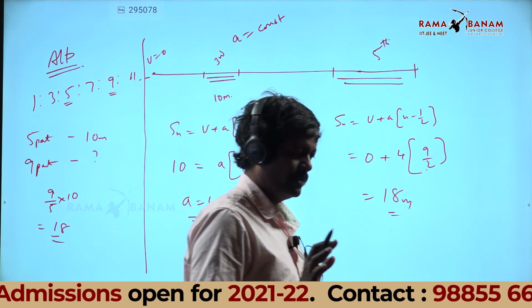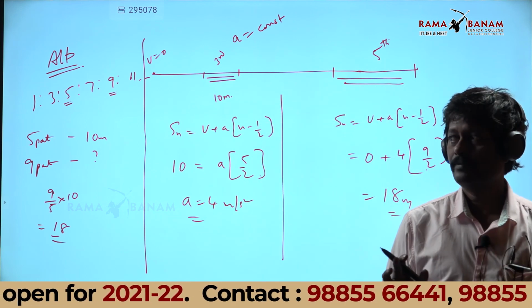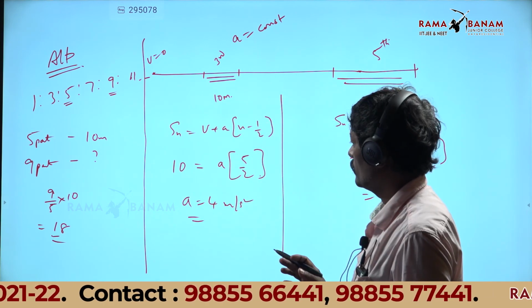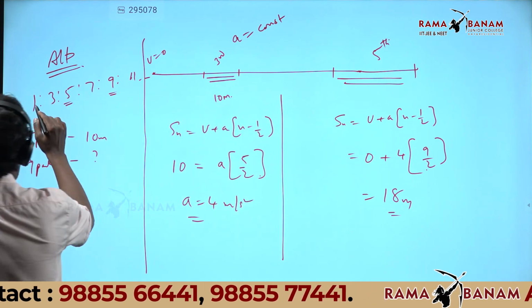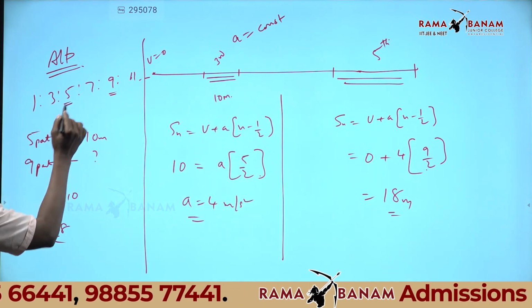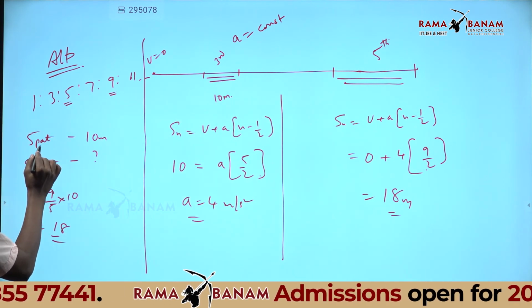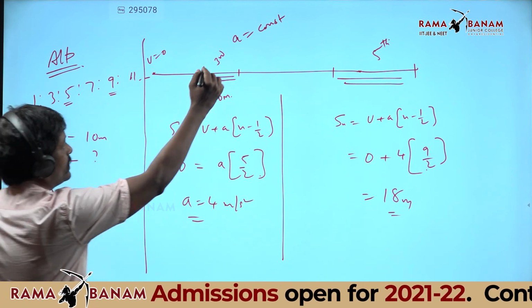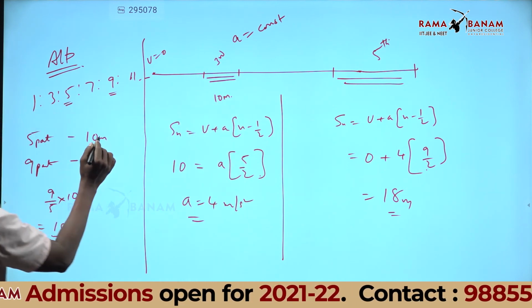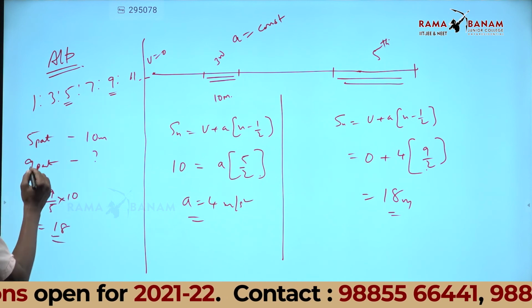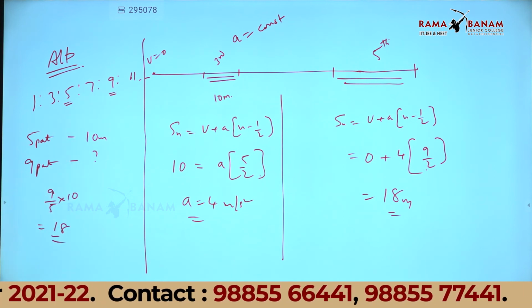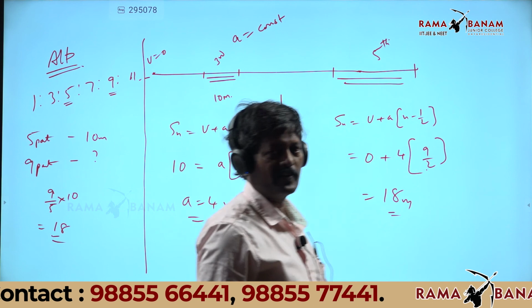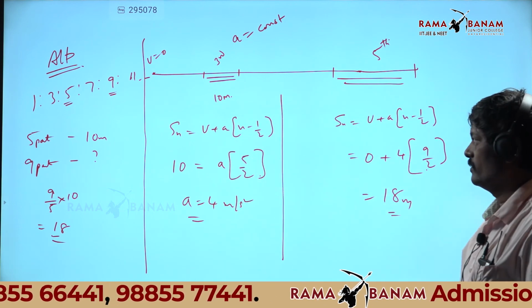Sir, how 5 parts? In the third second, how many parts? 5 parts. And 5 parts is how much, given in the question? 10 meters. In the fifth second, 9 parts. 9 parts will be how much? So 9 by 5 into 10.